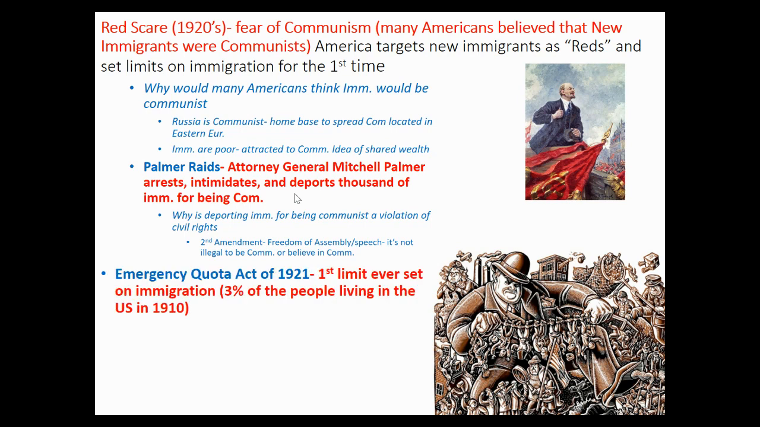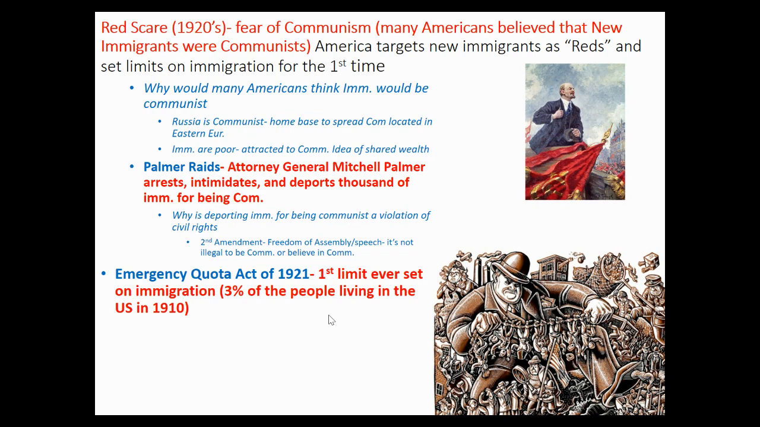We also end up with the Emergency Quota Act of 1921, which is the first limit ever on immigration, where we said only 3% of the population living in America in 1910 could immigrate. So if there were a million Italians, that means 30,000 Italians can move into America every year. 30,000, 3% of a million, right? And that's based on 1910, which is the last census, right? The census in 1920 hadn't been done yet.